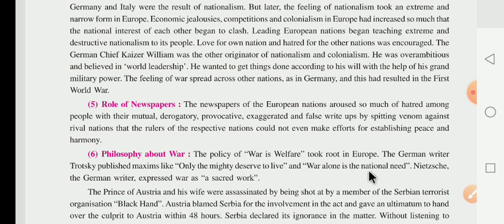And war alone is the national need. What did they think? They thought that war is necessary at the national level. And that's why Nietzsche, the German writer, expressed war as a sacred work. What did they say? They also expressed that war is a kind of sacred, यानी डरा हुआ काम है.